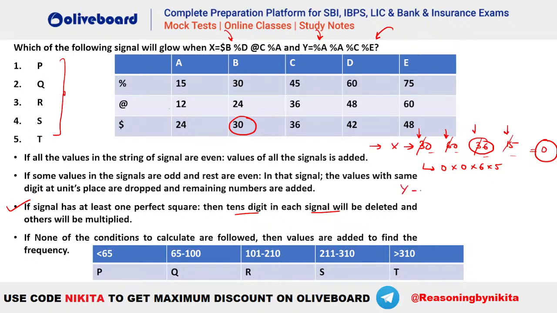What will be the value for y? Percentage A, that is your 15. Percentage again, that is your 15. Percentage C is 45 and percentage E is 75. Now tell me which rule is applicable here? Any particular rule which is applicable on y? Quickly tell me guys, which rule will be applicable on y? Any rule?